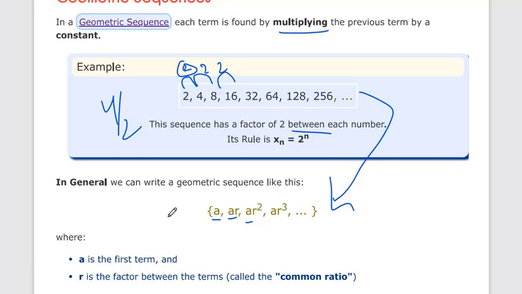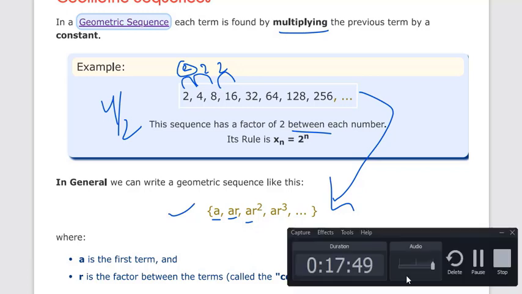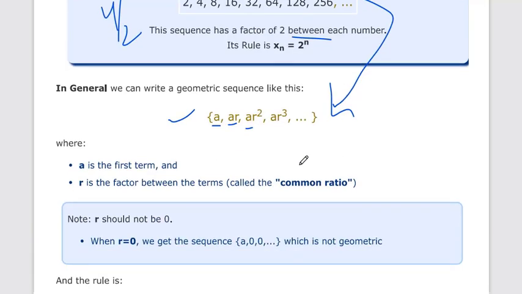So we can convert this sequence into a geometric sequence like this: a, ar, ar square and ar cube. r is a factor between the terms. Here r should not be 0.